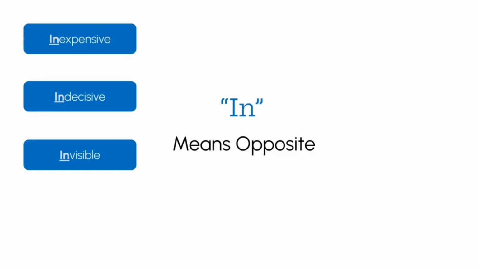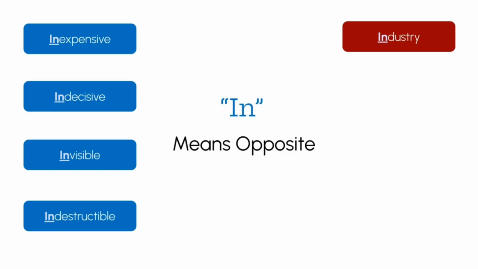Invisible means the opposite of being visible, which is not visible, so you cannot see an invisible thing. Indestructible means the opposite of being destructible, or easy to destroy, which is indestructible, which is much harder to destroy.